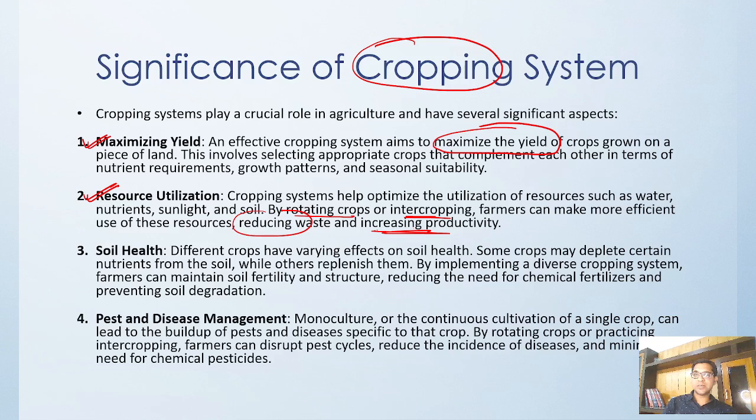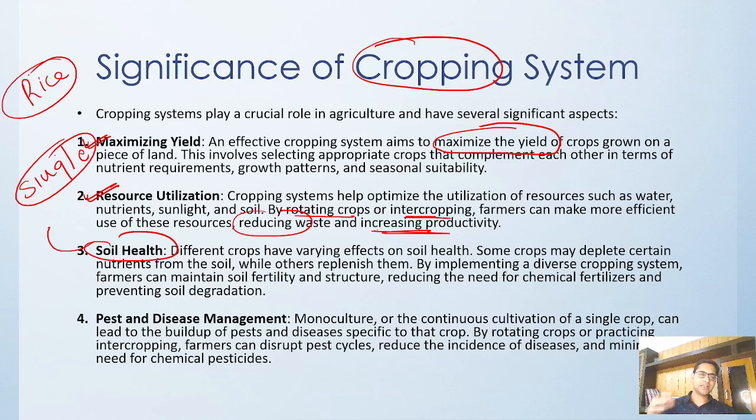Similarly, the cropping system has to be devised in such a way that it maintains soil health. That means if you are keeping a single crop all the time, if you are growing only rice for 10 years, 20 years, slowly the health of the soil gets degraded. There are certain nutrients which get depleted, right? So we want the soil to replenish itself, or we can do it with the help of fertilizer. So a proper cropping system helps in maintaining soil health.